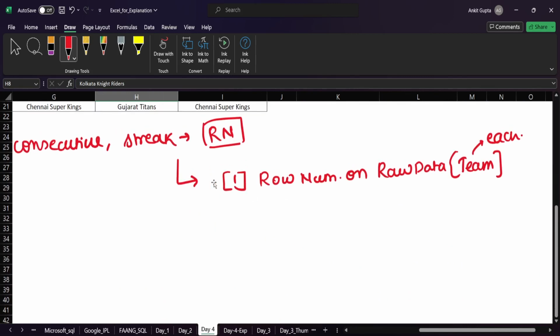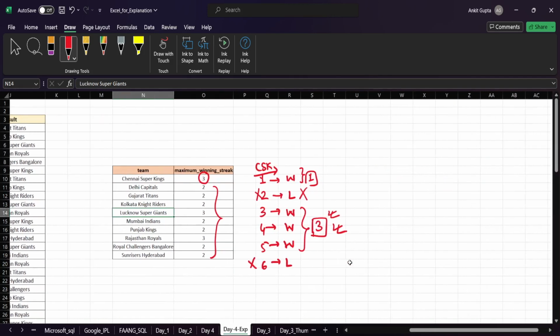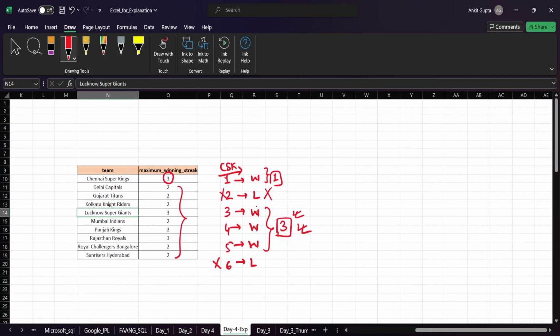So this is done. So this is the first step which we do. Second step, we filter the data. What does filtration mean? Let me explain. If you see here, we only bother about the winners, we don't bother about the losers, right? So we applied the where clause, or we can say the filter, and selected only the winning records, right?